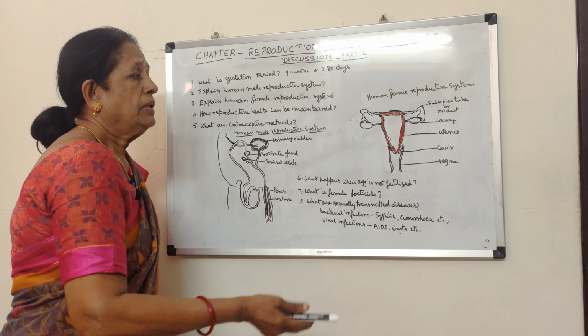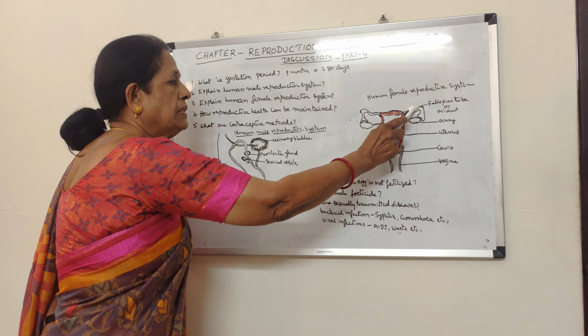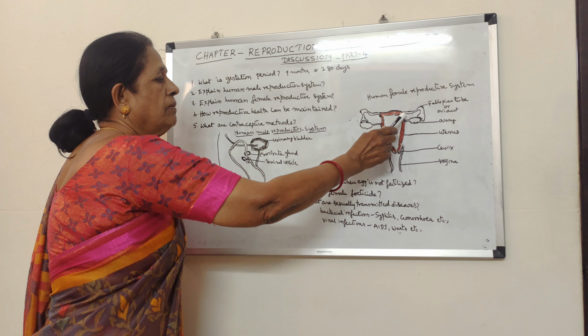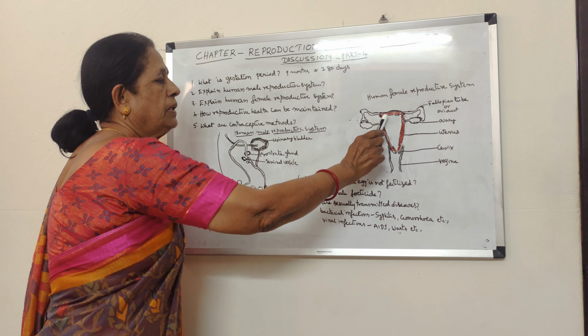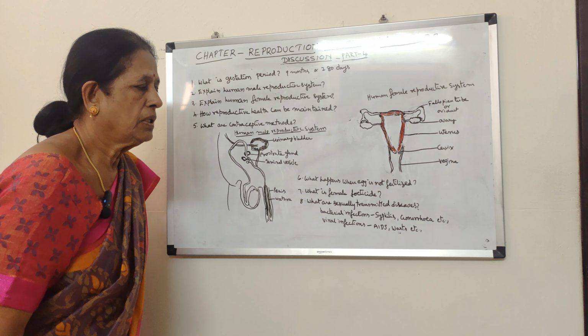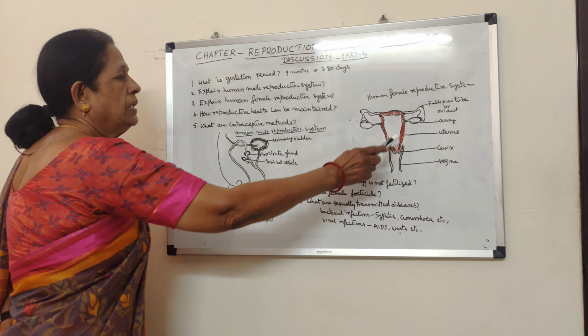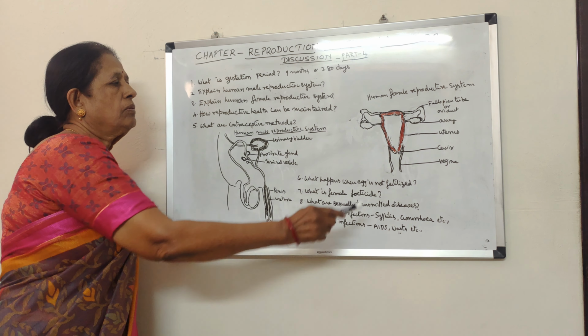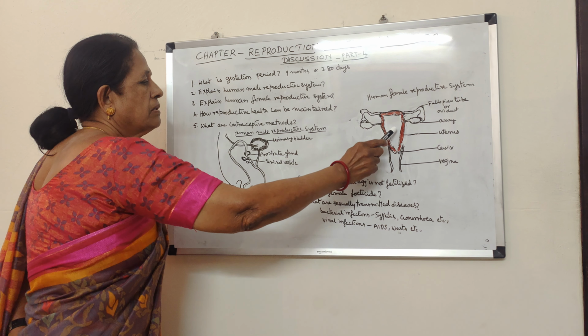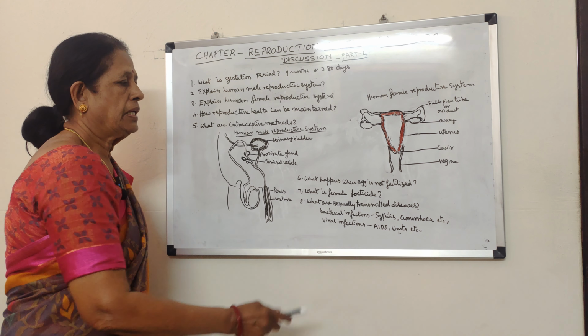So when fertilization takes place, a lot of changes will take place in the uterus. When fertilization does not occur, the unfertilized ovum is sent out of the body with the inner wall of the uterus of the mother along with some amount of blood. So that is in the form of a cycle. That means for every 28 days one ovum is produced, and the unfertilized ovum is sent out of the body, which is called the menstrual cycle.